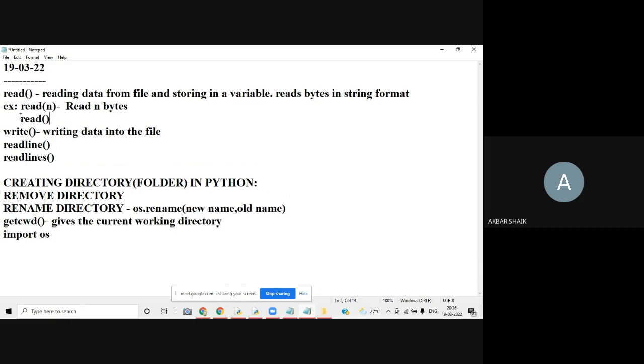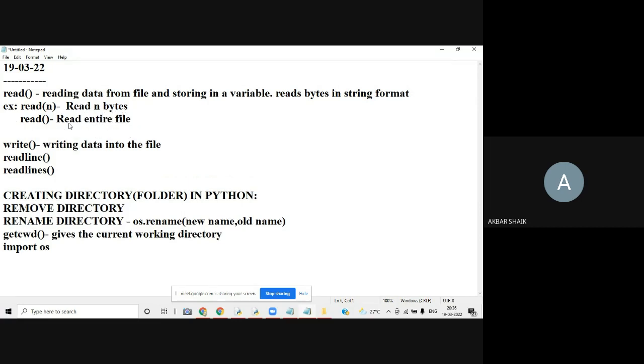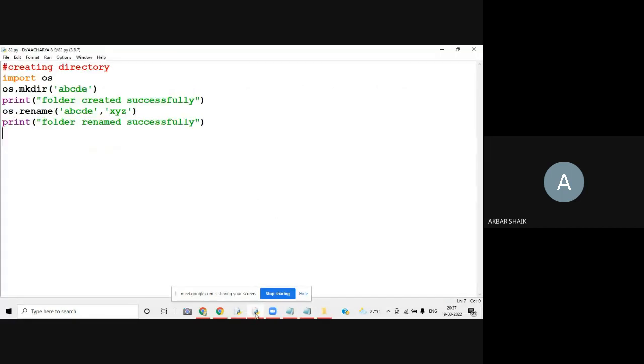In yesterday's class we saw this type of read only. If you don't mention any number here, then it's going to read the entire file. I hope you understood, right? What is the meaning of read of n and what is the meaning of read without taking any argument. Here one argument is there, the argument is n. When I write n, it's going to read only that many bytes. If I have not written anything, it is going to read the entire file.